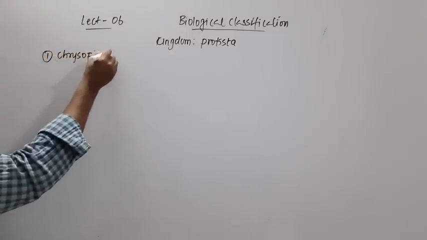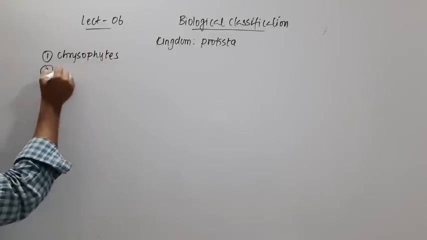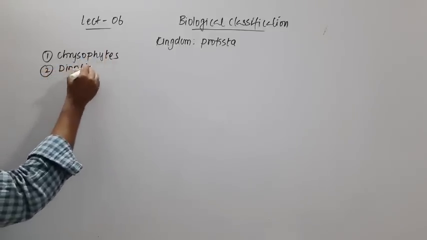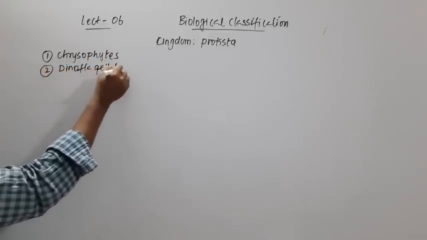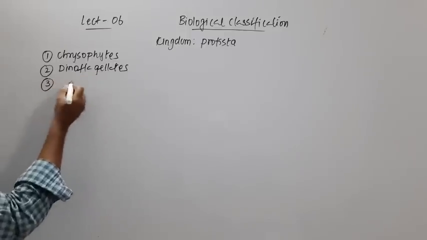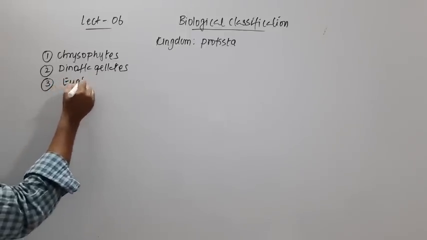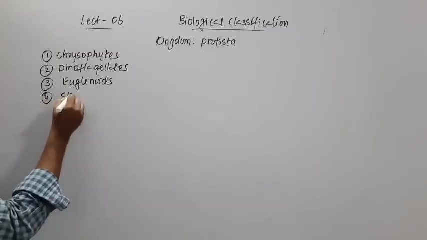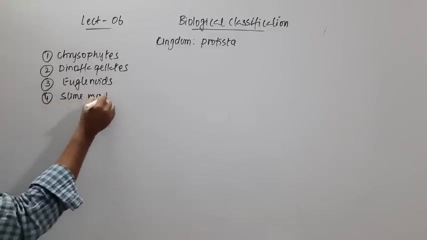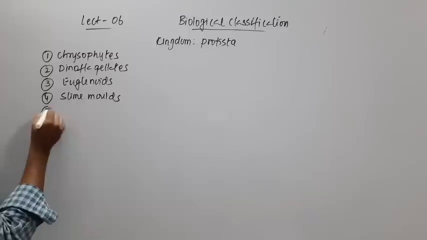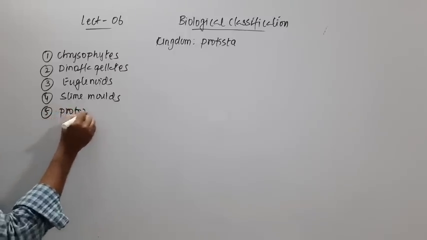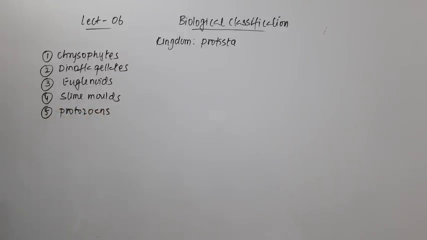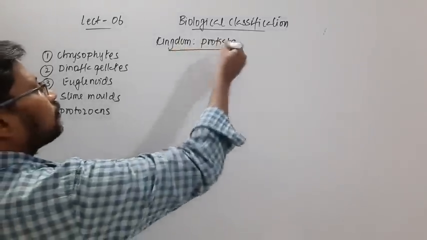Chrysophytes, then dinoflagellates, and then euglenoids, and then slime moulds, and then protozoans. So these are five groups of organisms that have been included under kingdom Protista.